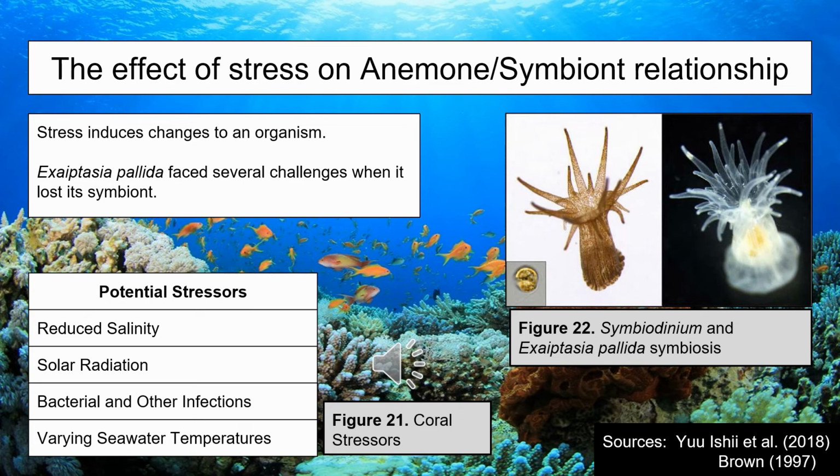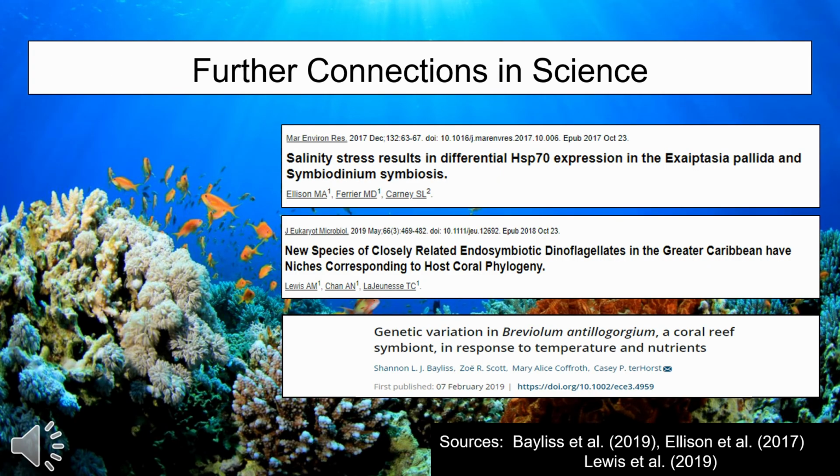Research done with both Symbiodinium and Exoptasia pallida points to an actual shocking discovery, in which this mutant coral symbiote alga may have the ability to actually switch off symbiosis. As previously mentioned, research has shown that mutant alga has the ability to shut off symbiosis. If further research is conducted, perhaps one day we could genetically modify symbiote species, which could potentially solve the coral bleaching crisis. Besides this, our semester-long research project has further connections in science.